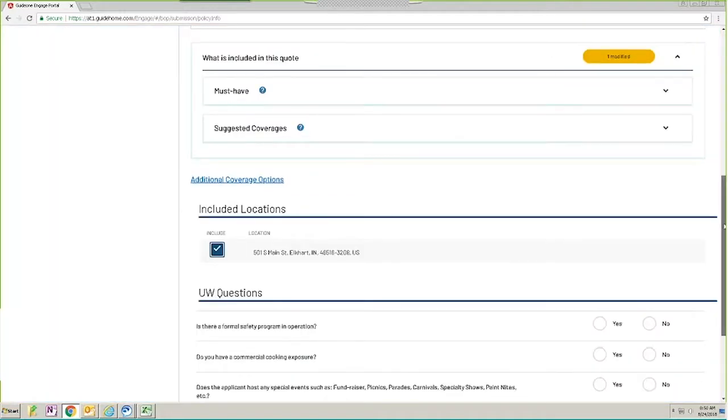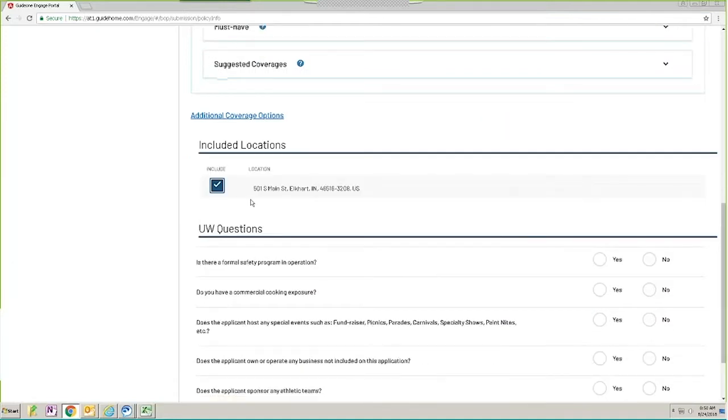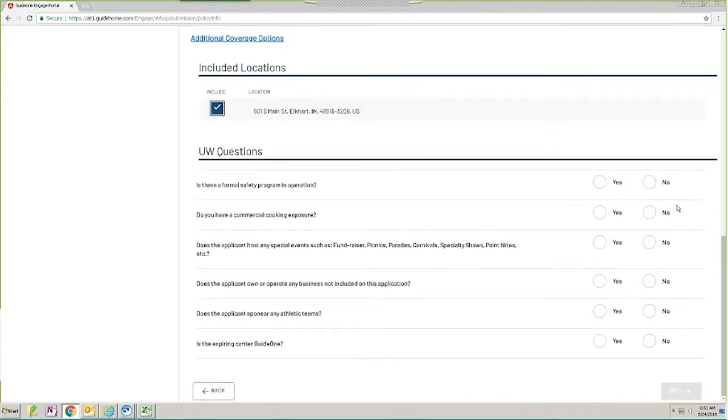You can see that the included location shows everything that you had on the prior page. And then you've got some underwriting questions underneath it. These underwriting questions are line level underwriting questions. Again, they do not determine eligibility because this risk is already eligible. But they do determine whether or not we want it to go to an underwriter. Sometimes a risk, for instance, has athletic teams that it sponsors, and we may have a couple of other questions that we need to ask, or we may need to add an additional endorsement to this policy to make sure that your insured is covered.